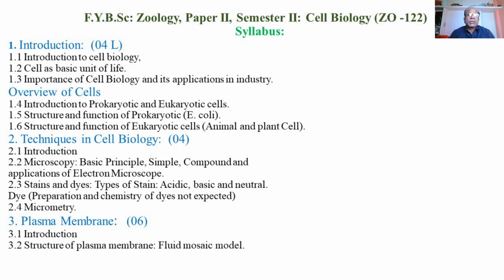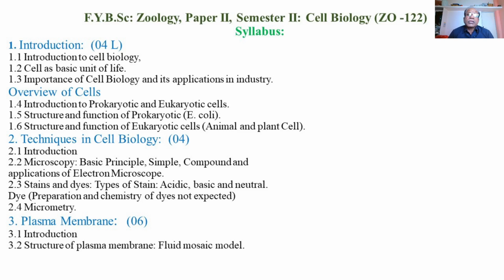Thus the technique of microscopy, or use of different types of microscopes, is very useful for the study of cells or cell organelles, and various cellular functions can also be studied with the help of these microscopes.